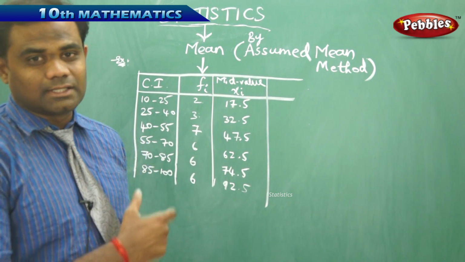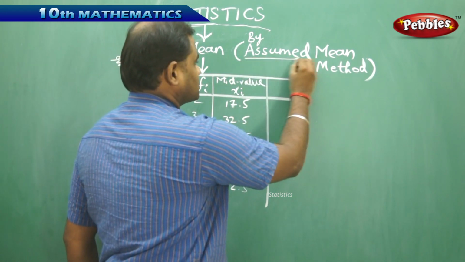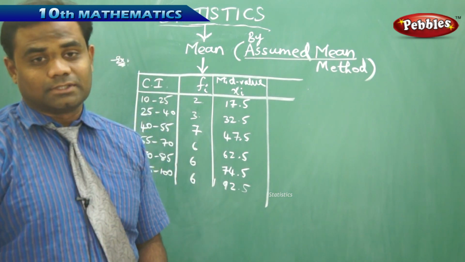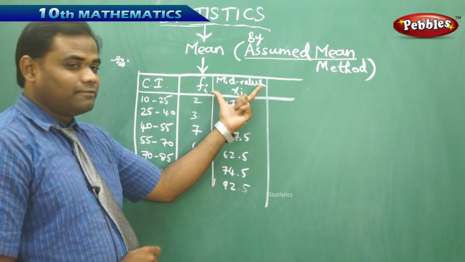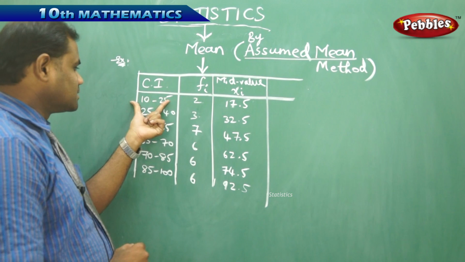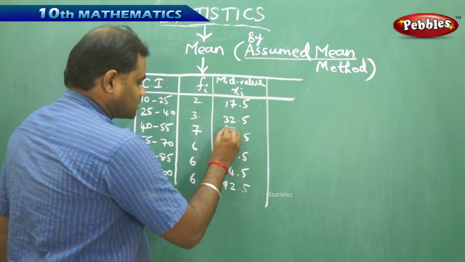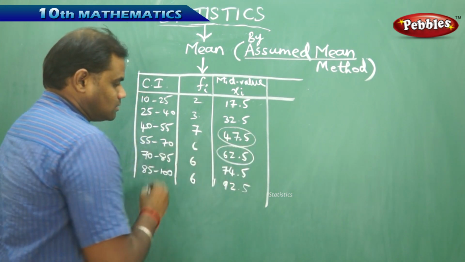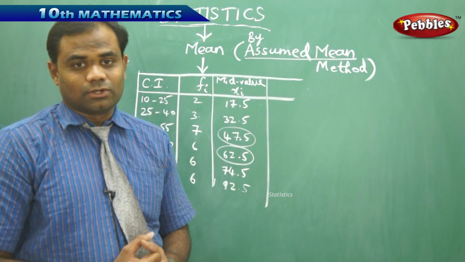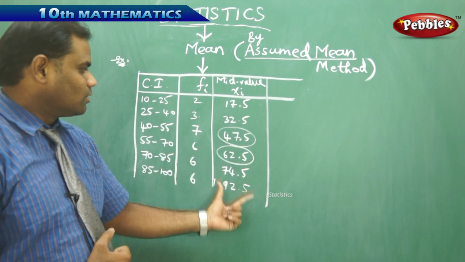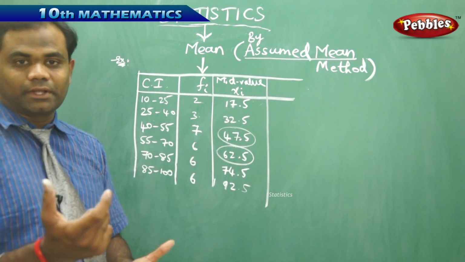Now, let's see how the assumed mean is calculated. The word assumed mean itself shows that we assume one of the values, which is called the assumed mean. Generally, for all the xi values, which are the mid values of the class interval, as we have already discussed in the previous session, we try to take the middle value. Usually we take the midpoint or the middle value of the entire data, which helps us because each middle value is based on the extremes on the left and right, or the top and bottom.